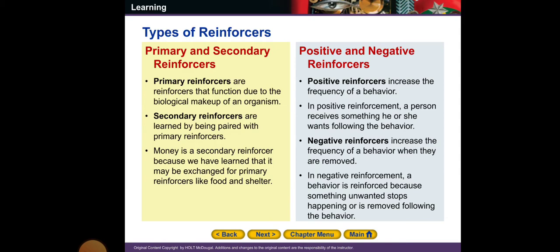Positive and negative reinforcers. We talked about primary and secondary; let's talk about positive and negative reinforcers. A positive reinforcer increases the frequency of a behavior. In positive reinforcement, the person receives something that he or she likes or wants following the behavior. What about negative reinforcers? They increase the frequency of a behavior when they are removed. In negative reinforcement, a behavior is reinforced because something unwanted stops happening or is removed following the behavior.